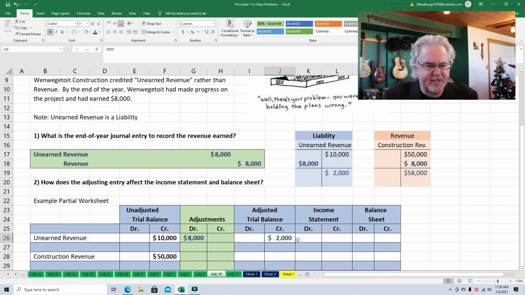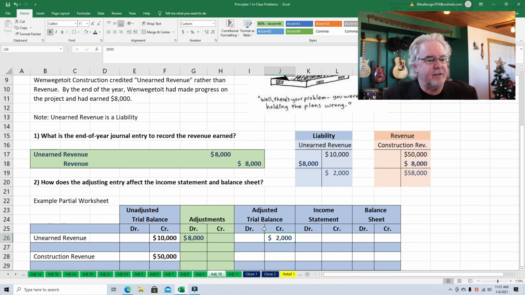And then you've got to decide, well, unearned revenue, does it go on the income statement or the balance sheet? And hopefully by now, and I've brought this up over and over in these videos, at this point in your education, only two things go on the income statement: revenues and expenses. That is it. Nothing else. No cash, no accounts payable, nothing else, only revenues and expenses. Now, unearned revenue is a liability, so it's not a revenue or an expense.